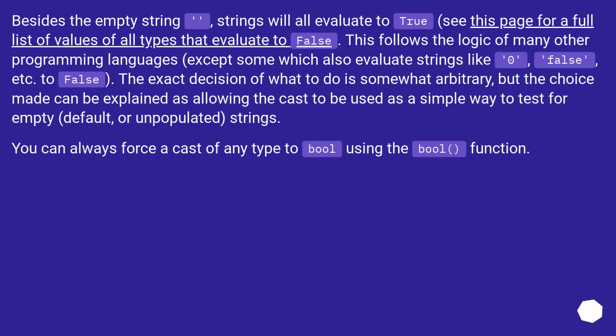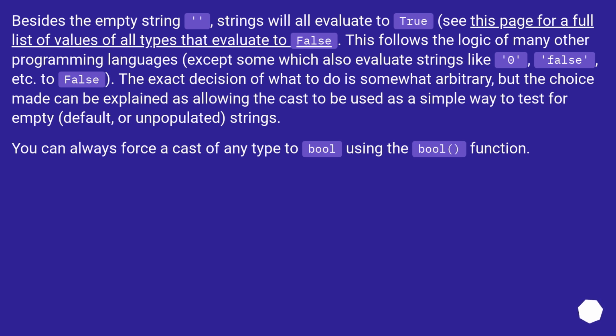Besides the empty string, strings will all evaluate to true. See this page for a full list of values of all types that evaluate to false. This follows the logic of many other programming languages, except some which also evaluate strings like "0", "false", etc.